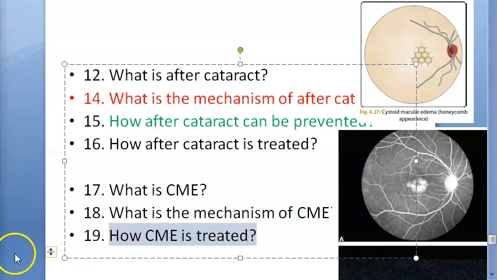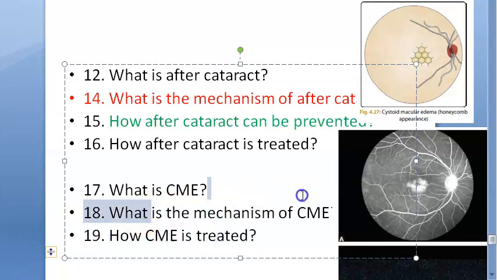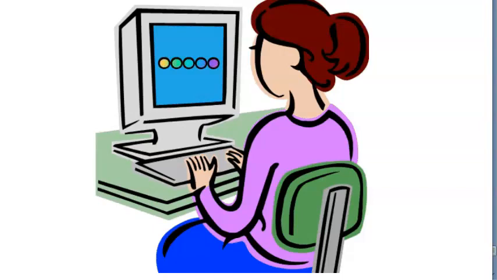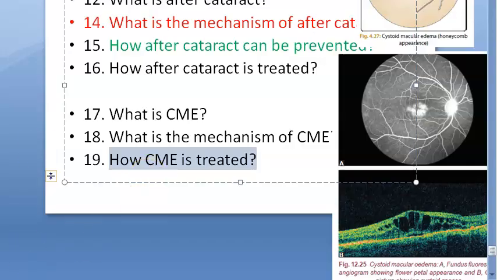How will you treat cystoid macular edema? You will give antiprostaglandin, because just now in the mechanism they told you it's prostaglandin. Now in how will you treat it? You give antiprostaglandin. So easy. Just give ketorolac, indomethacin, and you're done. When you should give this? Yes, as an initial treatment or a prophylactic treatment before cataract surgery itself, you can give to prevent the development of cystoid macular edema. What will you give? Can you say ketorolac? Ketorolac. Very good. Indomethacin. Indomethacin. Very good. Then you can give topical steroids, periocular steroids, and systemic steroids for established cases. They are giving those.